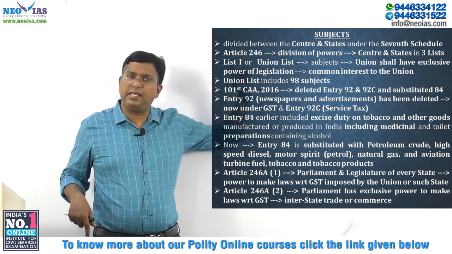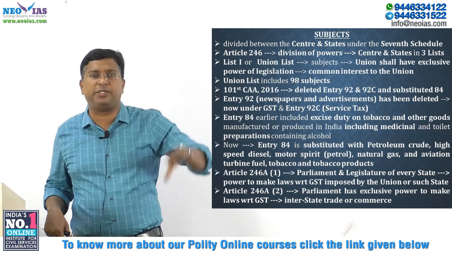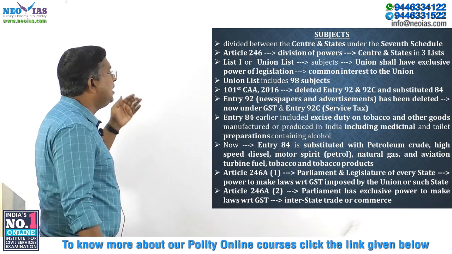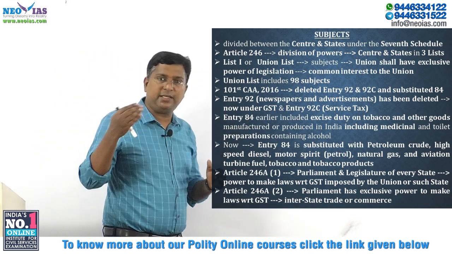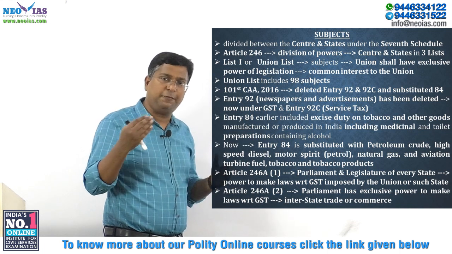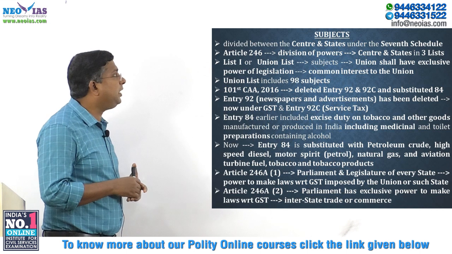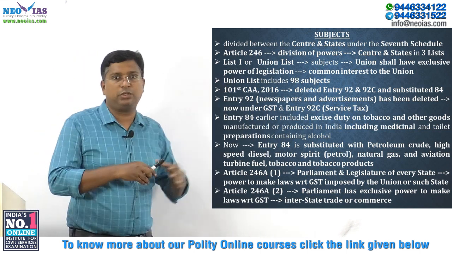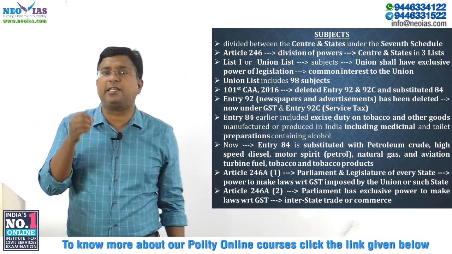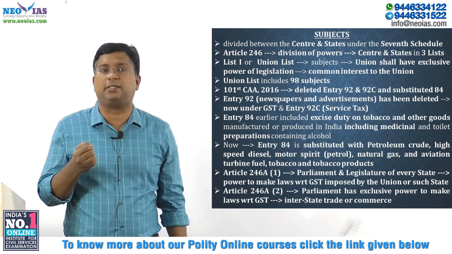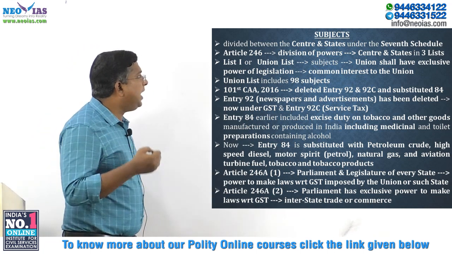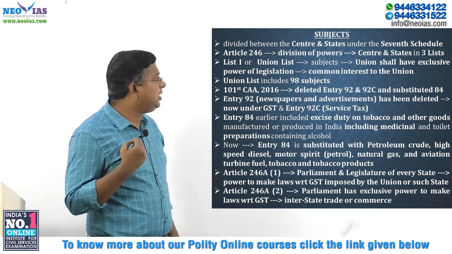And we know that each list consists of a lot of items or subjects, so we will see that. The center-state legislative relation in terms of subjects is divided between the center and state under the 7th Schedule. So, Article 246. The 7th Schedule is the detailed explanation of Article 246, and it is divided into 3 lists.